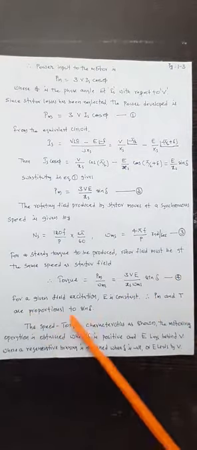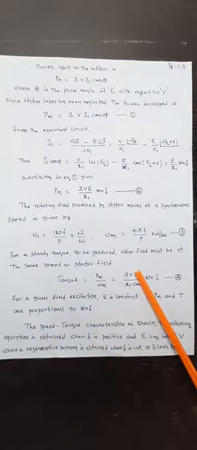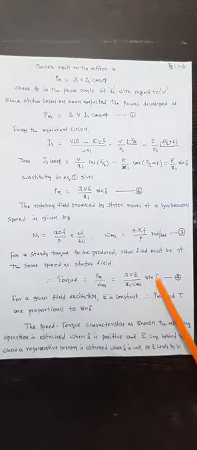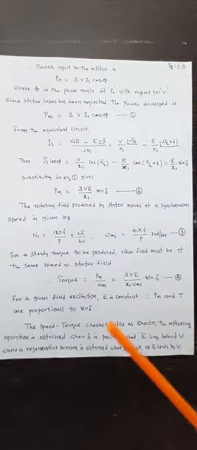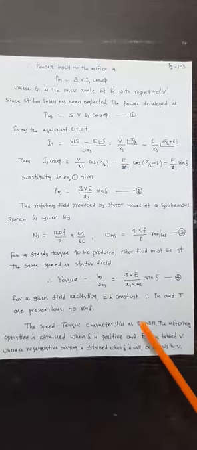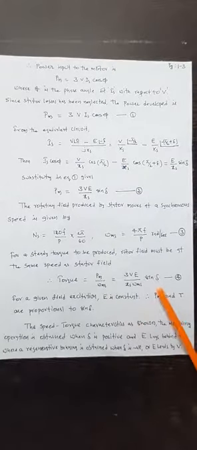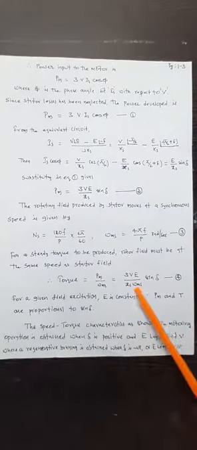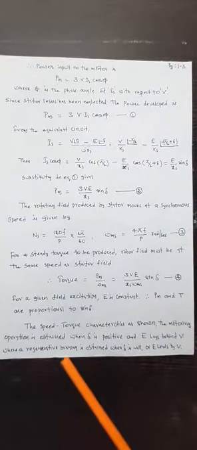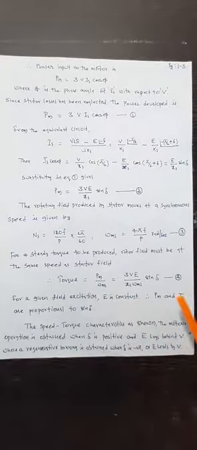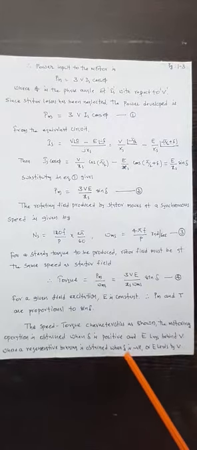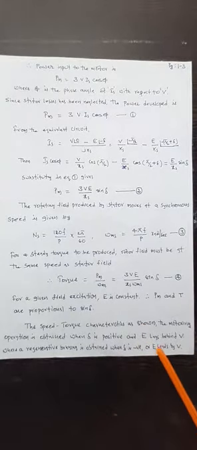So, for a given field excitation, E is constant, and Pm and torque are proportional to sin delta. So, let us see the speed torque characteristics. When delta is positive, E lags behind V. This is a motoring operation. Regenerative braking is obtained when delta is negative and E leads V.